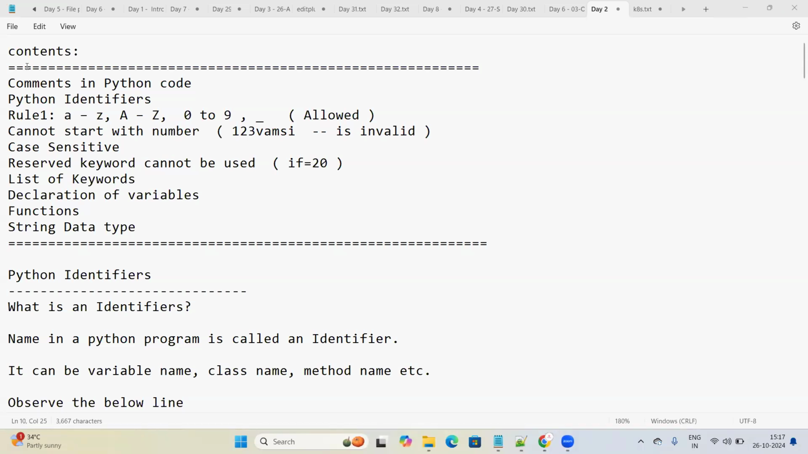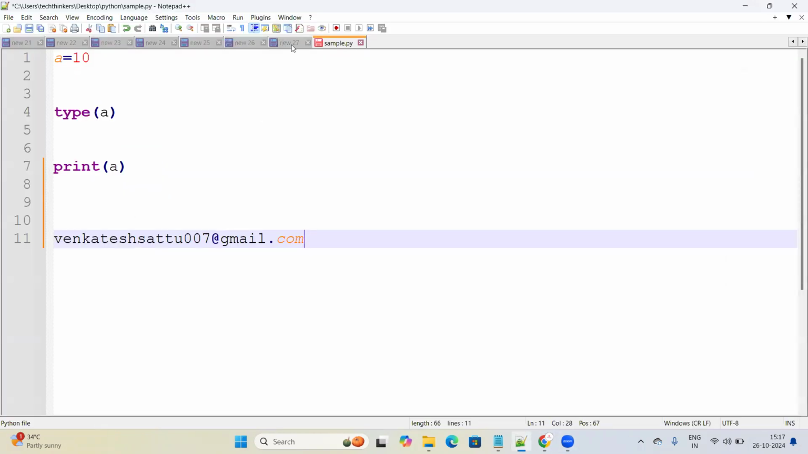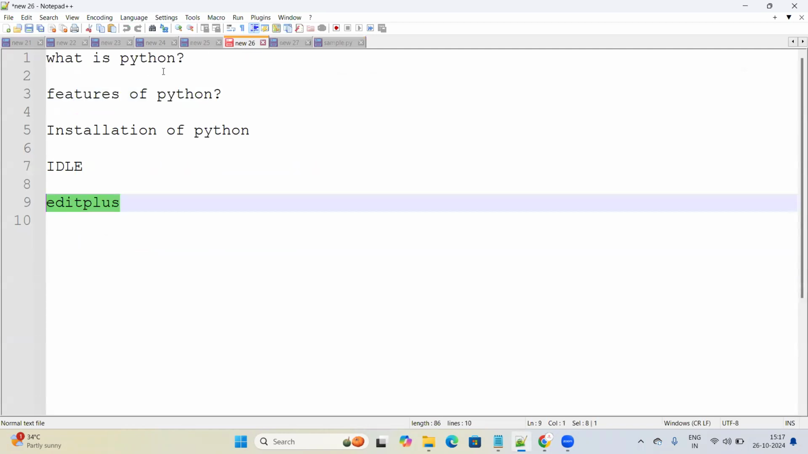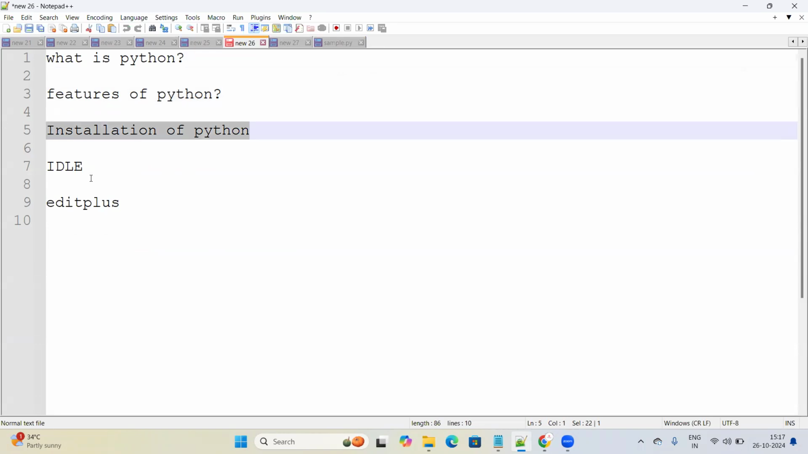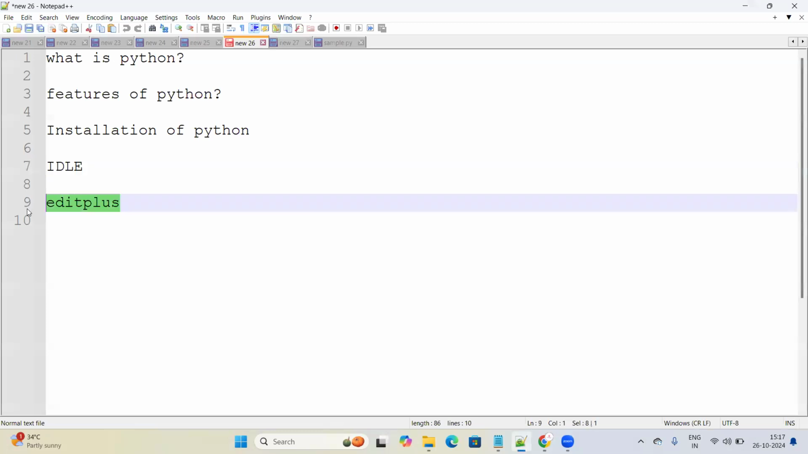So let's understand. In the previous session, Python day 1, we understood what Python is, we understood the features of Python, and we also saw the process of installing Python, what IDLE is, and how to use Edit Plus as software for writing Python programs. All those things we have seen in the day 1 session. If anyone missed it, please go and watch the day 1 Python session.